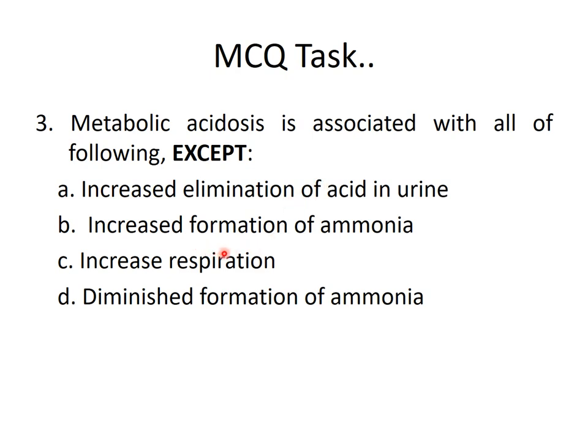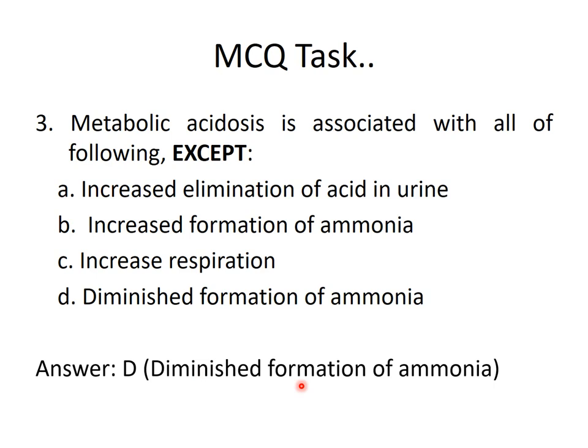Increased formation of ammonia, yes, to excrete H+ as ammonium ion. Increased respiration, yes, to excrete CO2, there is an increased rate and depth of respiration leading to Kussmaul's respiration. But diminished formation of ammonia does not occur. Because the question says except, the answer is diminished formation of ammonia.